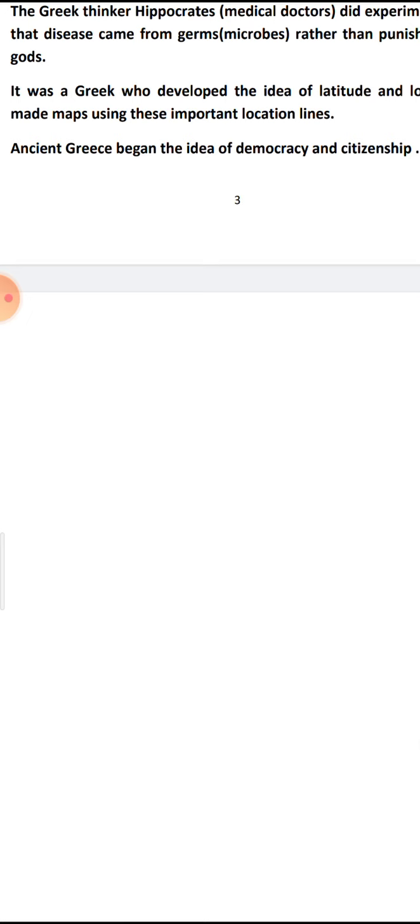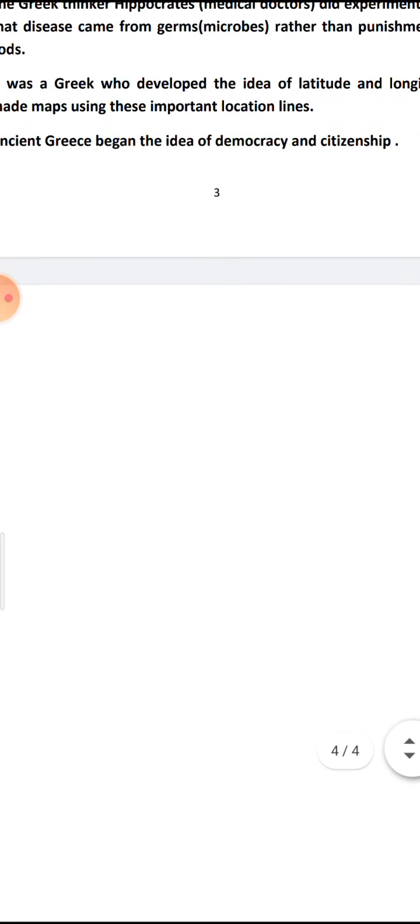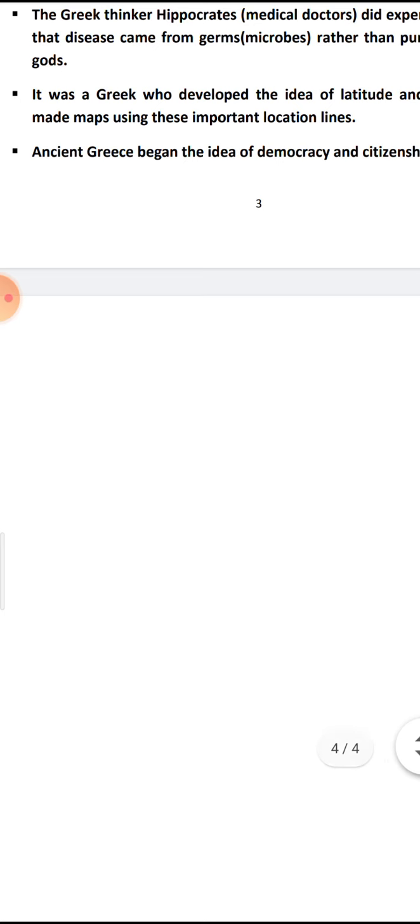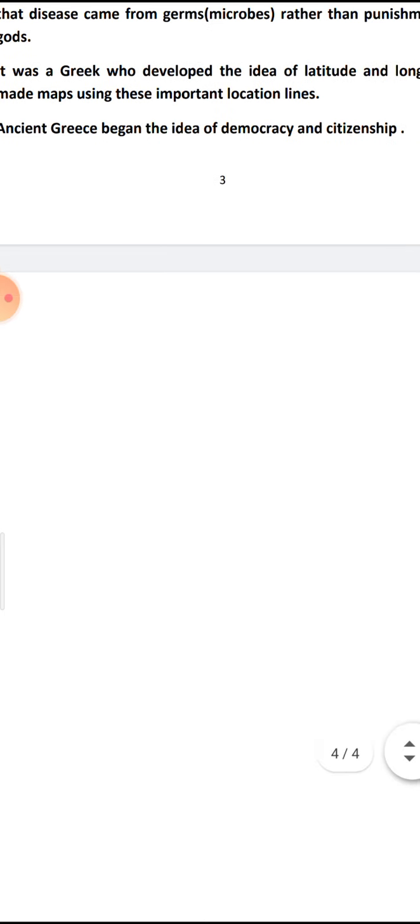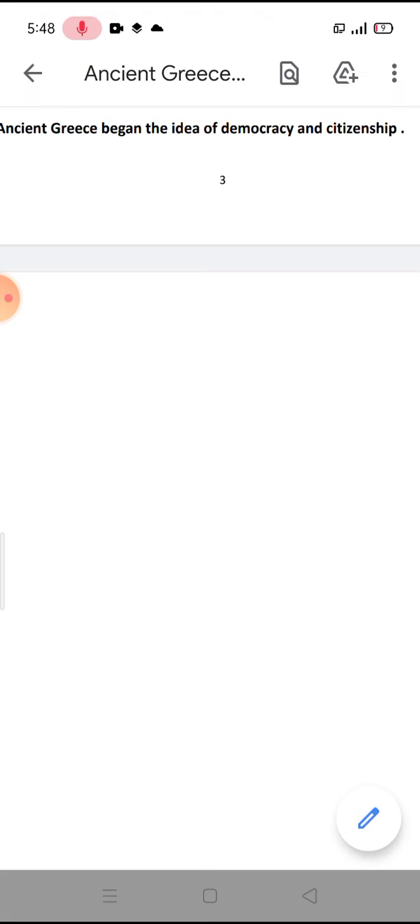Okay, so who developed the idea of longitude and latitude? The Greeks. Ancient Greece also began the idea of democracy and citizenship. This is the last point in our lesson.